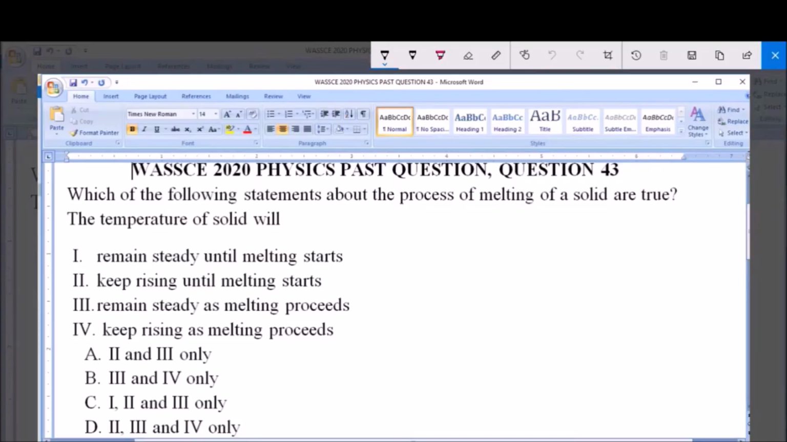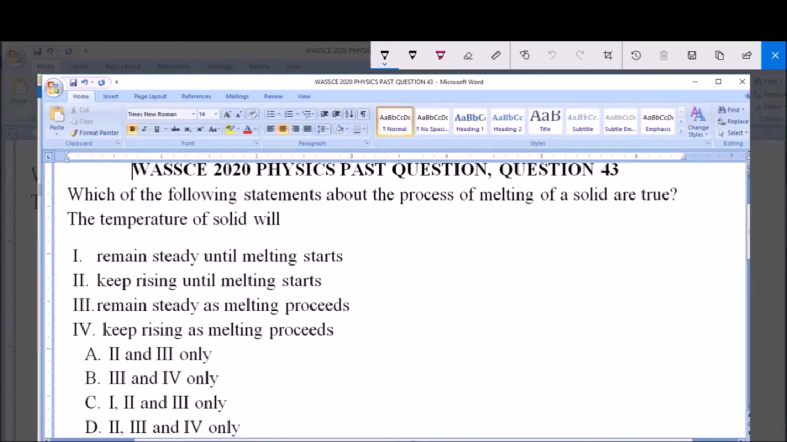I will be answering WASSCE 2020 Physics past question 43. Which of the following statements about the process of melting of a solid are true? The temperature of the solid will: 1. Remain steady until melting starts. 2. Keep rising until melting starts. 3. Remain steady as melting proceeds. 4. Keep rising as melting proceeds.